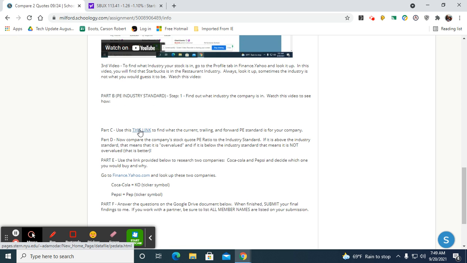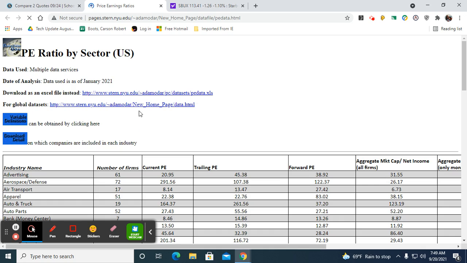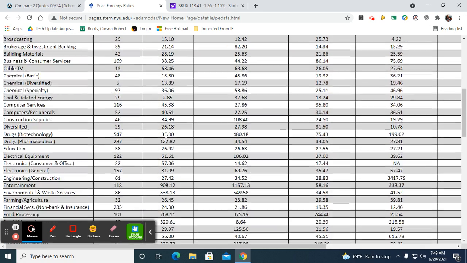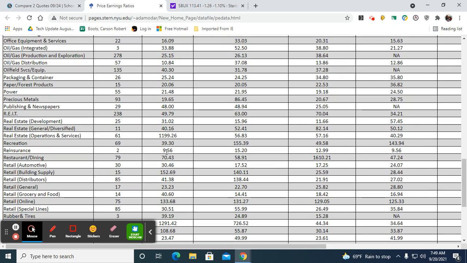Now I'm going to use this link to find out what the current, trailing, and forward PE standard is for this industry. So here's the current, here's the trailing, here's the forward. So I'm going to go down to restaurant. And the current PE standard is 70.43. So I want to write that down. That's the current restaurant industry standard.